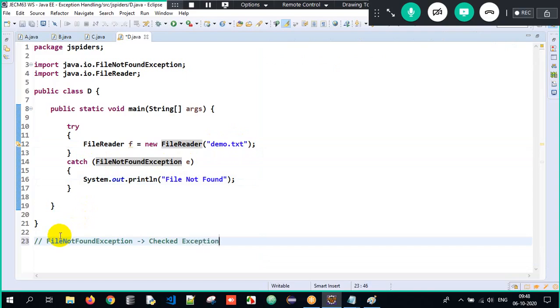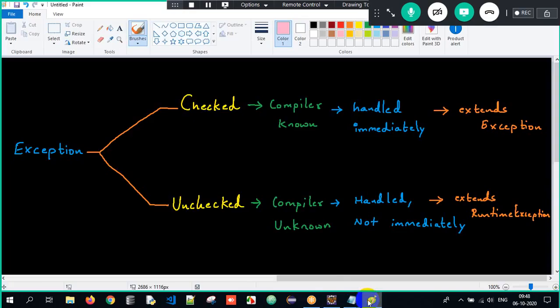Okay, this is also an example of a checked exception. In simple terms, go back to the theoretical part. We know what an exception is. It's an interruption which stops the execution, but it is categorized into checked and unchecked. Checked exceptions are compiler-known exceptions, wherein it will force you to handle them immediately. So when we write certain instructions, the compiler already knows that they might give an exception.